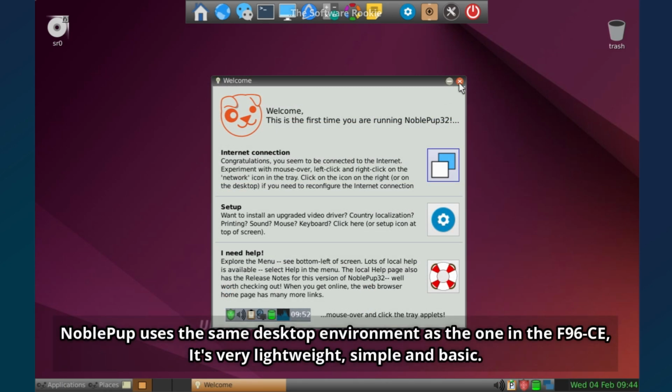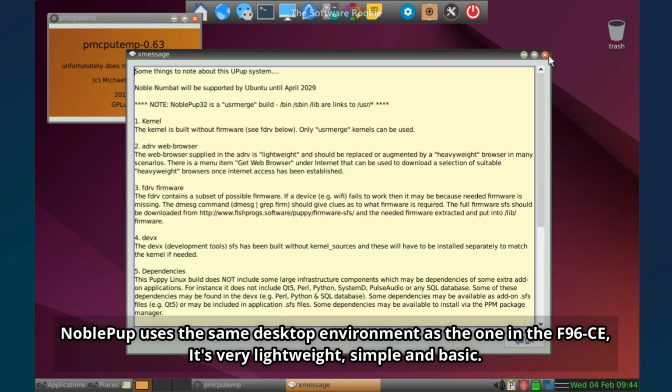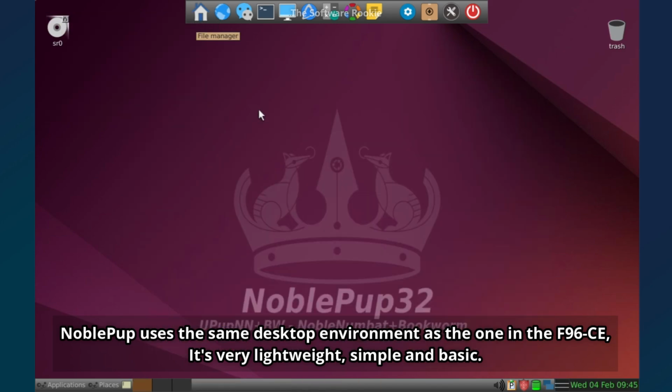NoblePup uses the same desktop environment as the one in the F96CE. It's very lightweight, simple, and basic.